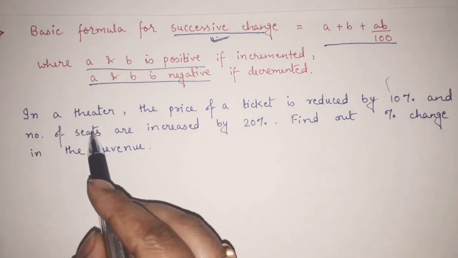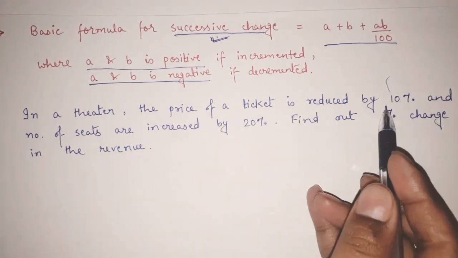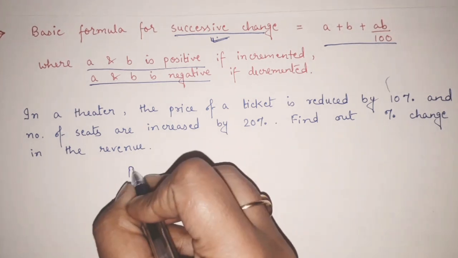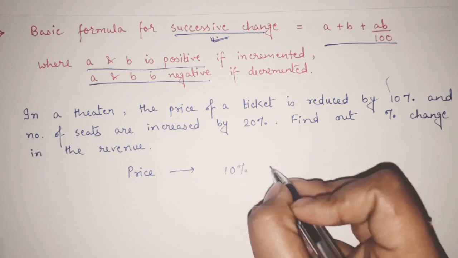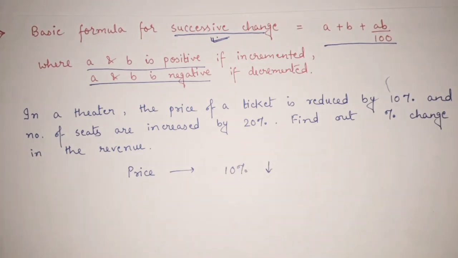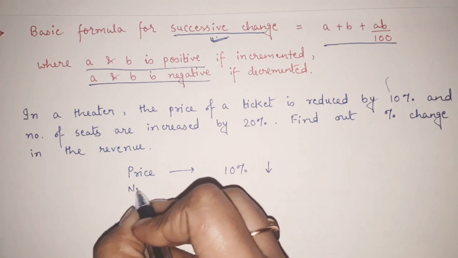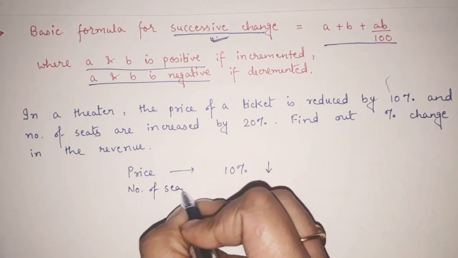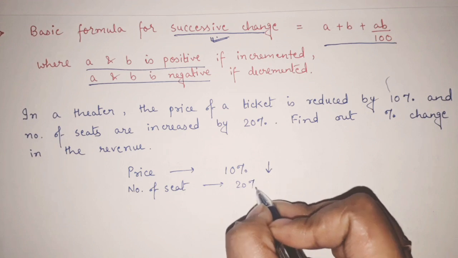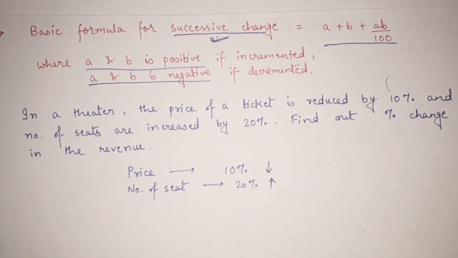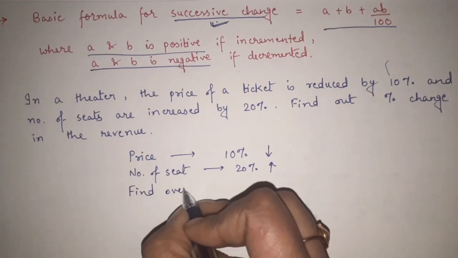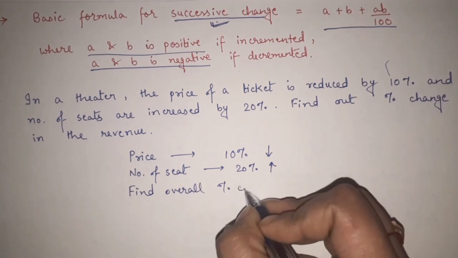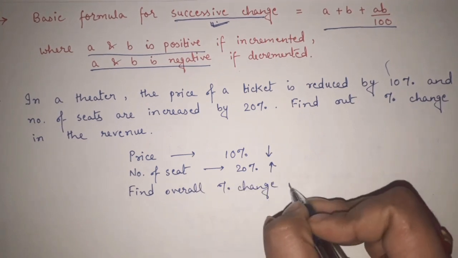In a theater, the price of the ticket is reduced by 10%. So 10% reduction is there. And the number of seats is increased by 20%. So in the number of seats we are having a 20% increment. So find out the overall percentage change in revenue.